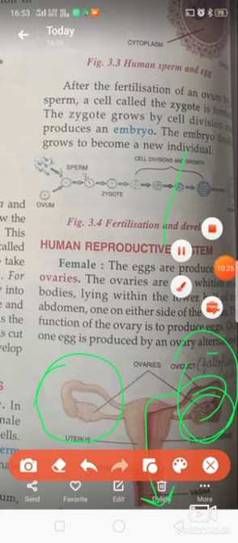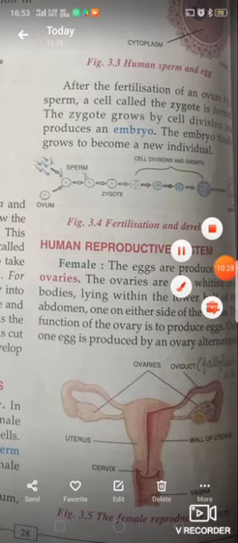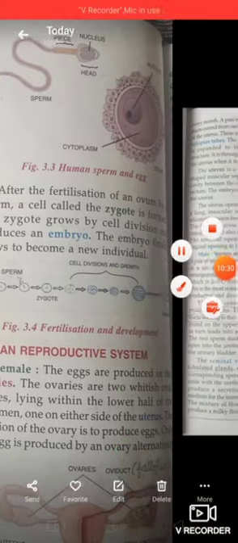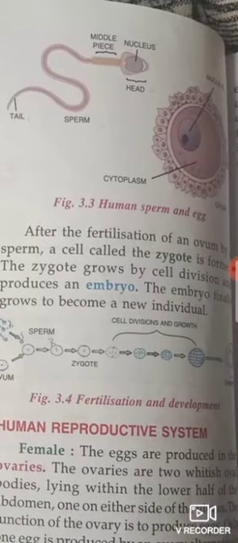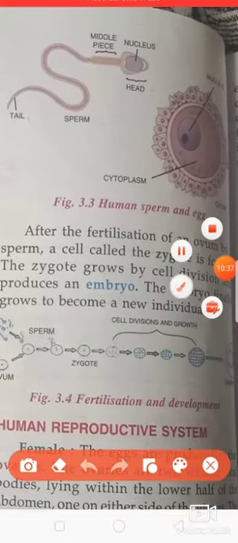You can see one more picture over here, the picture of an ovum. This is a single egg. What is inside the egg? One structure is present, that is called the nucleus, and this liquid substance is the cytoplasm.